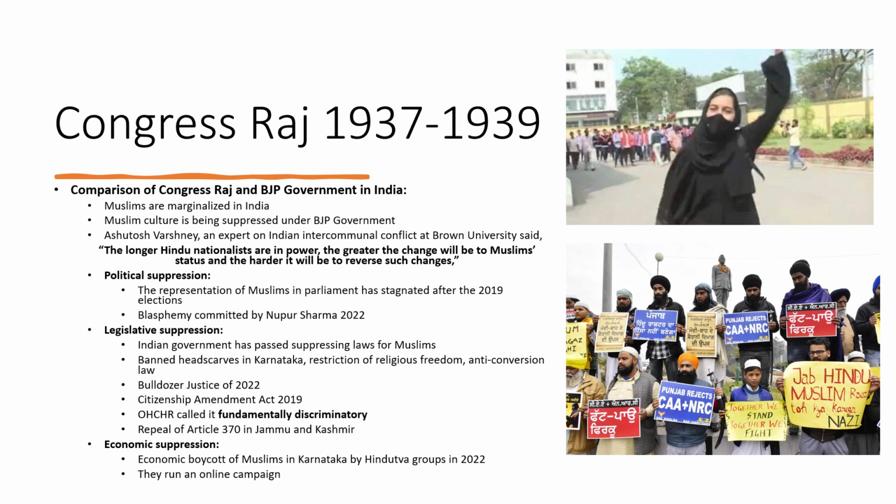There is political suppression of Muslims in India. The representation of Muslims in parliament has stagnated after the 2019 elections. BJP took the government in 2014. It won the elections of 2014 and set up its government. Once again, it won the elections in 2019, and scholars say that after the 2019 election, the representation of Muslims in parliament has stagnated.